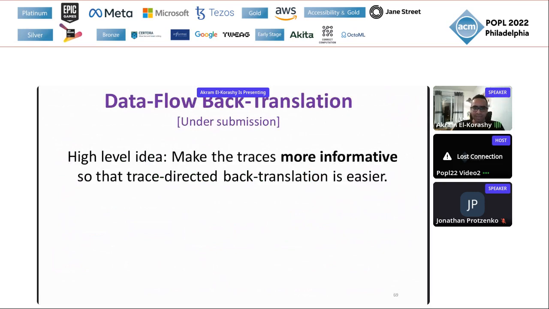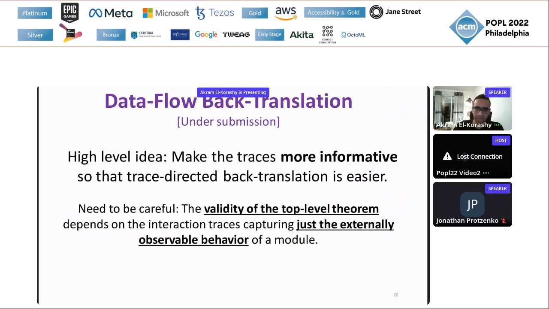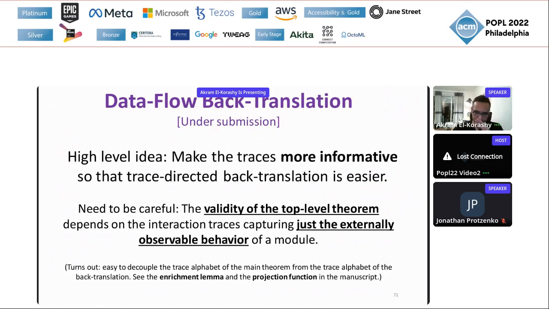So the high-level idea of DataFlow back translation is to make the traces more informative so that trace-directed back translation becomes easier. Here we actually need to be a little careful, because if we change the trace model, this might mean that we end up with a top-level statement about a different trace model that now makes the theorem statement itself invalid. But thankfully, there's an easy way to decouple the two models, to have the interaction trace model and then the more informative data flow trace model.